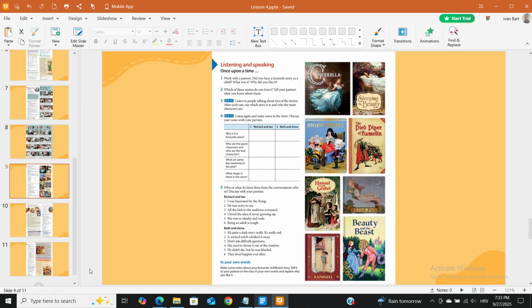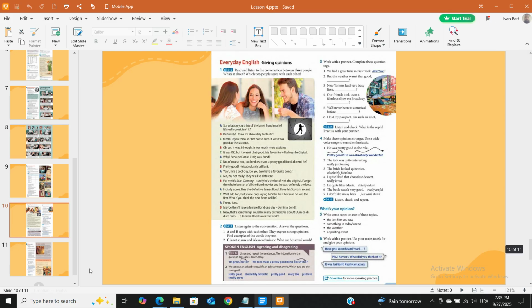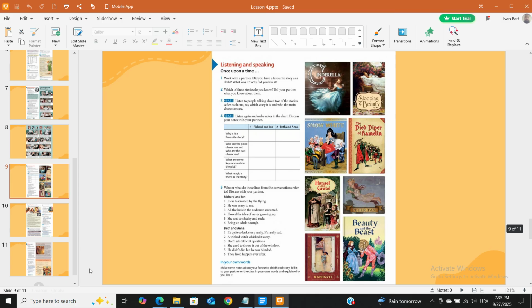In your own words. Make some notes about your favorite childhood story. Tell it to your partner or the class in your own words and explain why you like it. Hansel and Gretel, Rapunzel, Peter Pan, Beauty and the Beast.